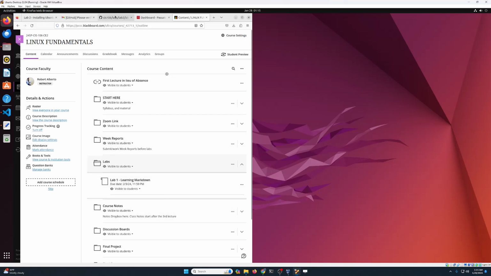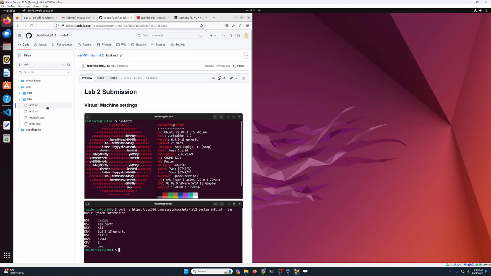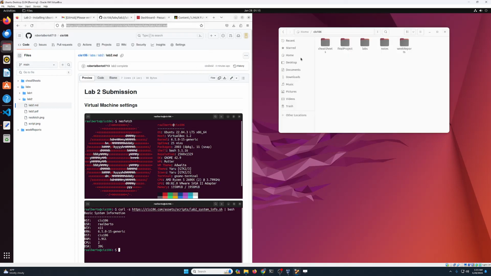Then over there, you're gonna submit the URL to this file here. So you're gonna copy and paste the URL to this file, and then you are gonna upload the PDF file for lab number 2, this PDF file, right? Upload this file and type this URL in the submission, and you have successfully completed lab number 2. Now, I have some closing notes on this lab that are important, so bear with me for a moment.